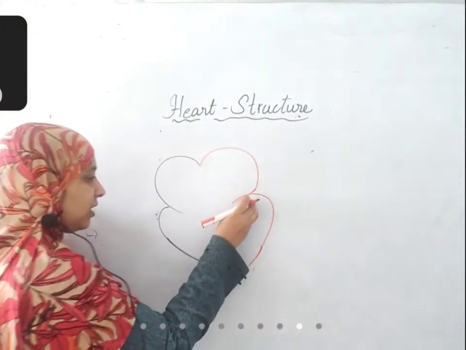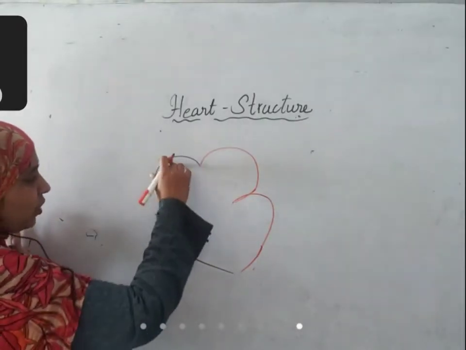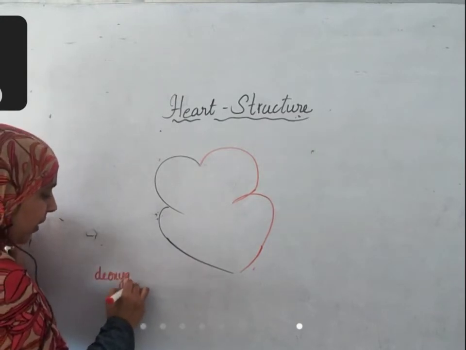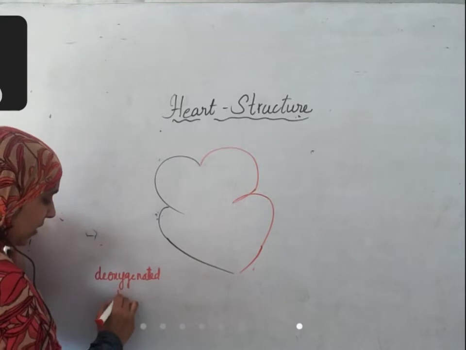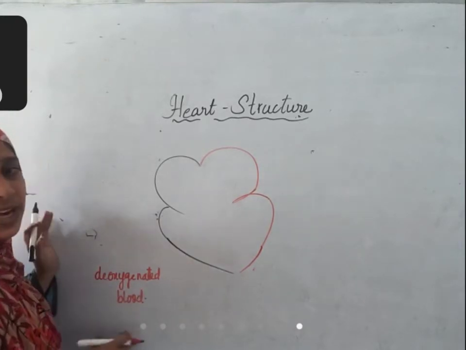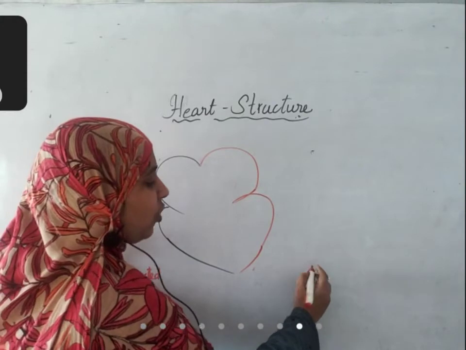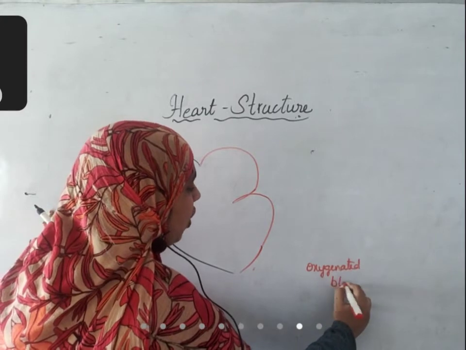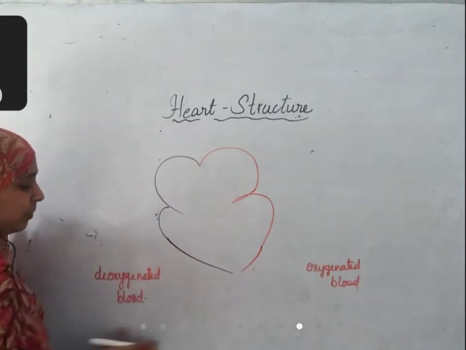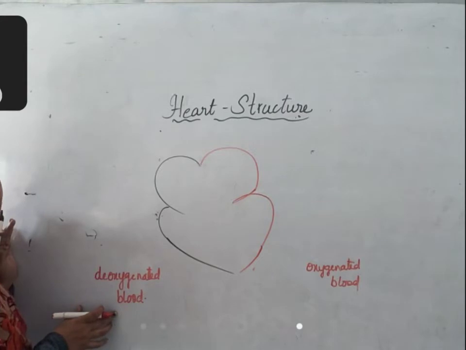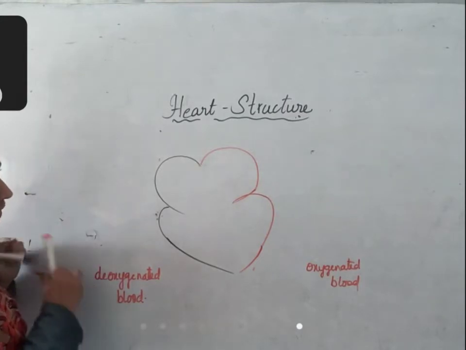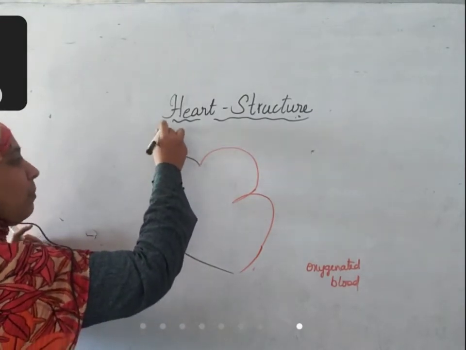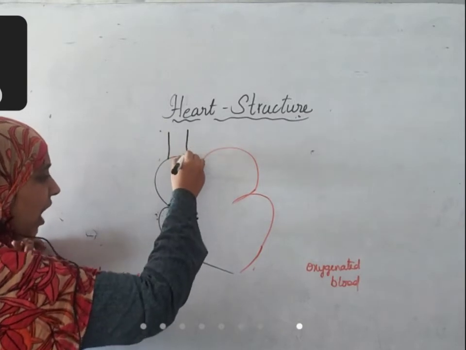Why did I draw this in red color and this in black color? Because this side is deoxygenated blood, that means blood loaded with carbon dioxide. On this side of the heart it is oxygenated blood. Blood that is loaded with oxygen is called oxygenated blood. Blood that is loaded with carbon dioxide is called deoxygenated blood. So that deoxygenated blood is collected from all parts of the body by large veins.